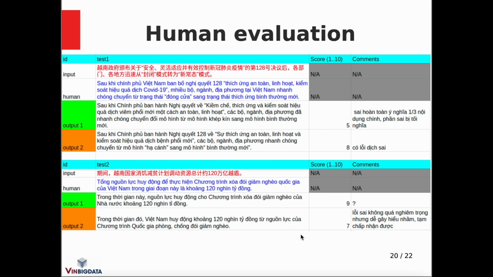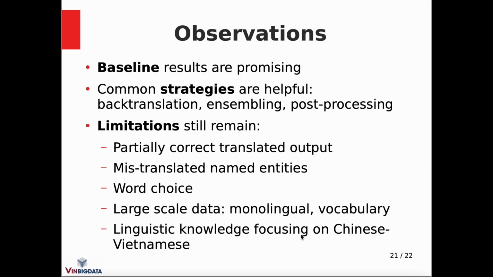And finally, this is our last slide. After participating in the shared task, we have several observations. The baseline scores looked promising. Common strategies that we use are helpful on this language pair, such as back translation and sampling. However, we found that there are still limitations that we need to solve in future research.